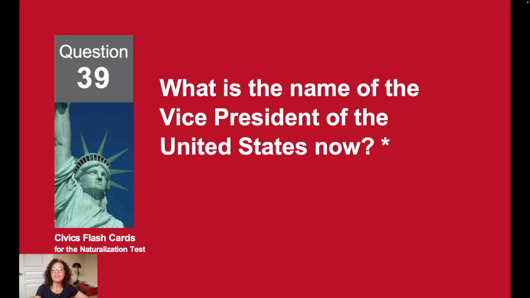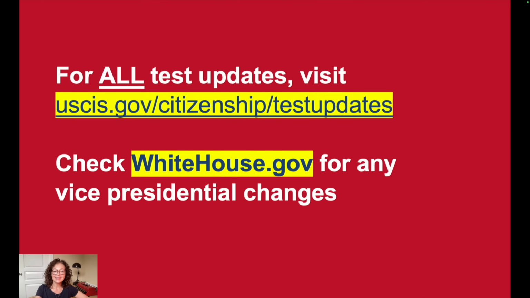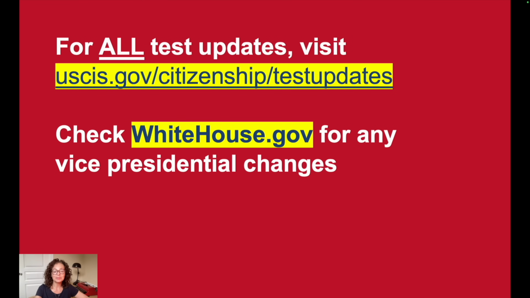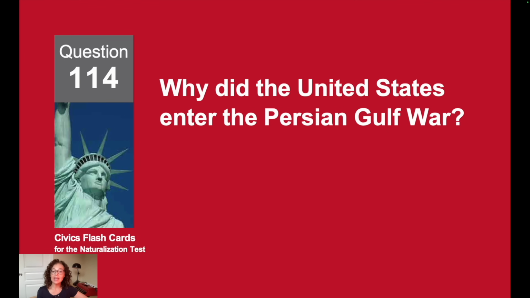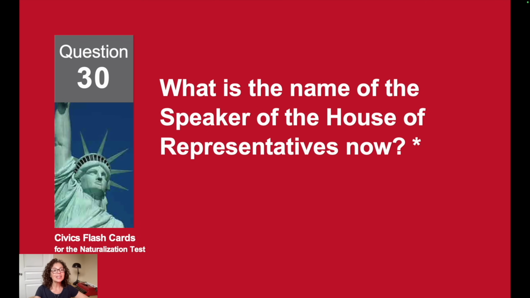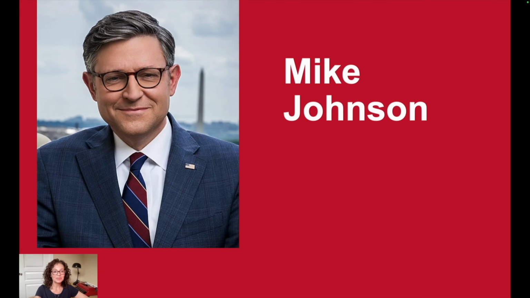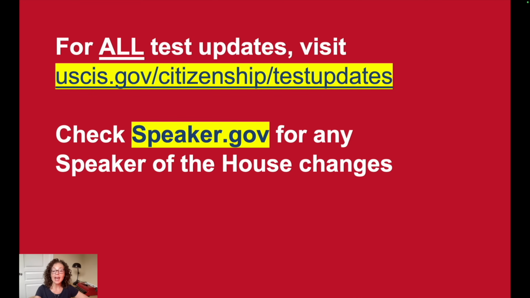What is the name of the Vice President of the United States now? That is J.D. Vance. Again, here for updates. Why did the United States enter the Persian Gulf War? To force the Iraqi military from Kuwait. What is the name of the Speaker of the House of Representatives now? The Speaker of the House is Mike Johnson. And updates can be found at speaker.gov.